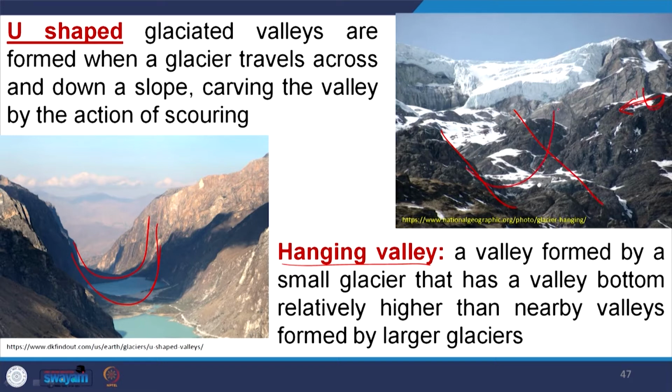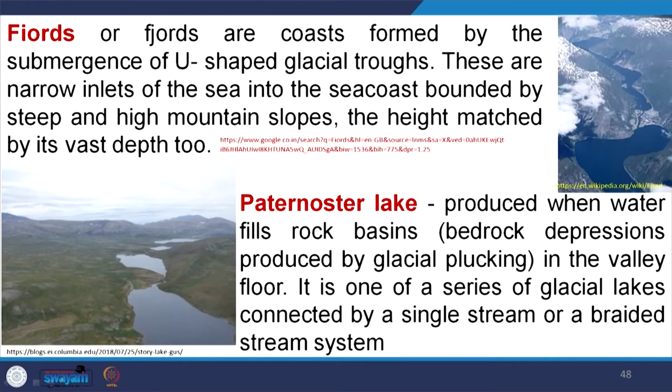You see this tributary glacier valley is at a much higher elevation as compared to the truncated main or trunk glacier valley. So, this is called a hanging valley. That means it is hanging above the main glacier valley, that is how it appears.